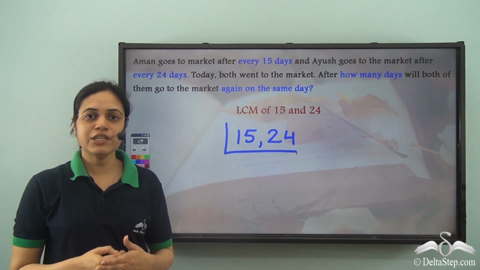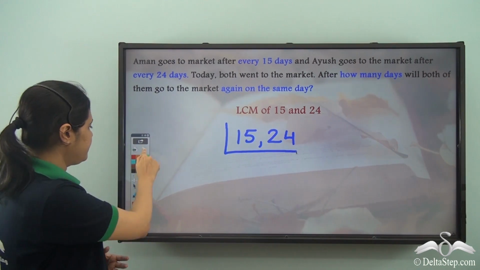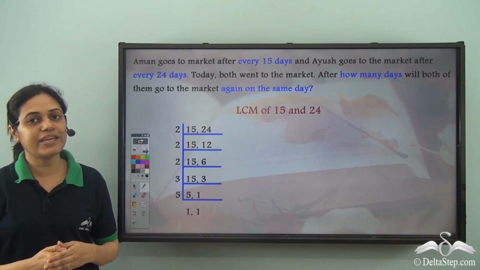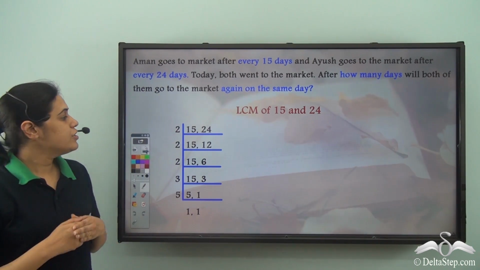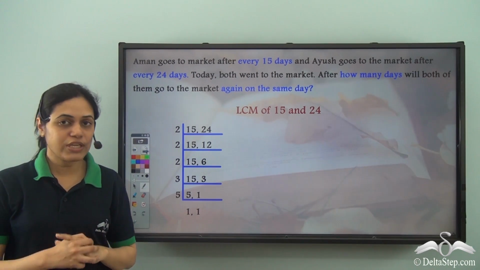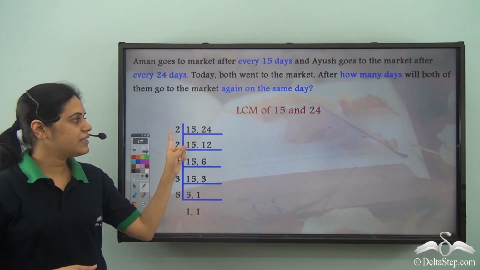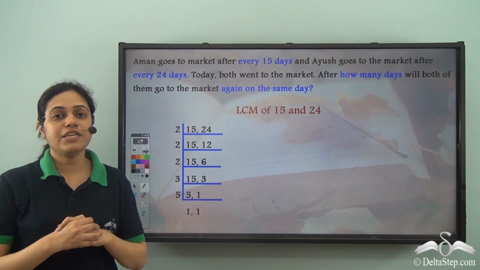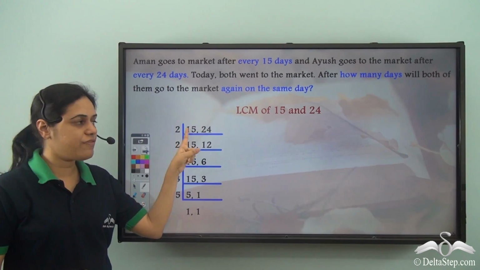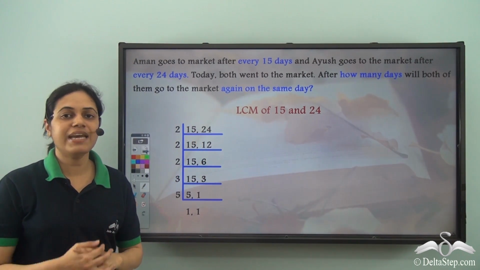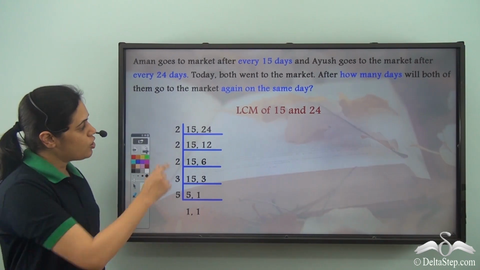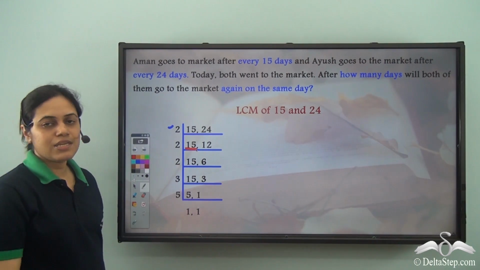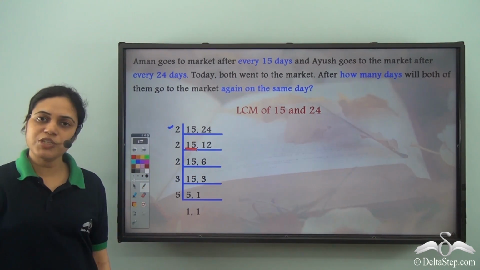I can do that using the common division method. This is how I can use the common division method to find the LCM of 15 and 24. First, I start with the lowest prime number which divides either of the two numbers. Since this is LCM, it is not necessary that 2 should divide both of them. Even if it divides any one, I will divide by 2. So 2 does not divide 15, so I write 15 as it is. And 24 divided by 2 gives me 12.